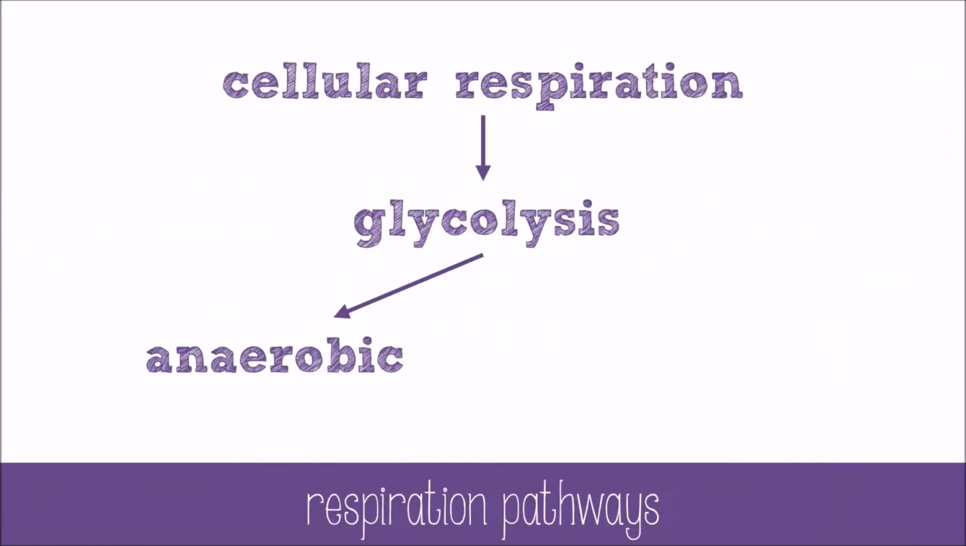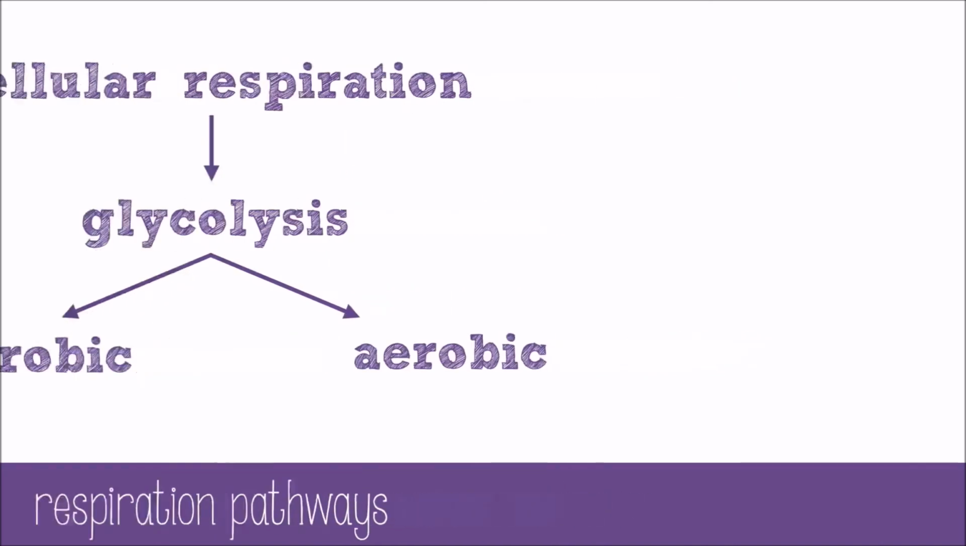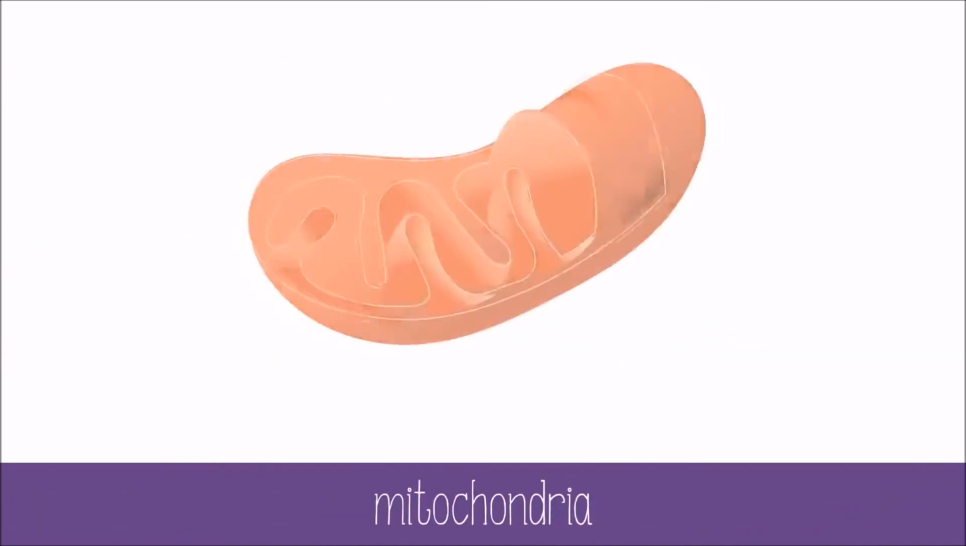Now, anaerobic respiration is not actually very good at making ATP. It relies on just the 2 ATP that can be made from glycolysis. But if oxygen is present, aerobic respiration will occur. And it's an ATP-producing machine. Aerobic respiration takes place in the mitochondria of eukaryotic cells and in the cytosol of prokaryotic cells.